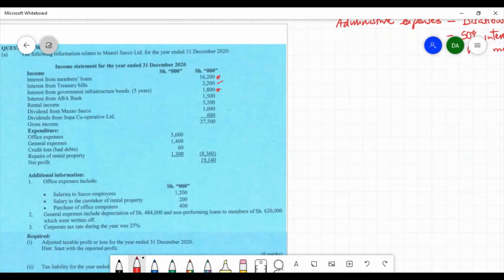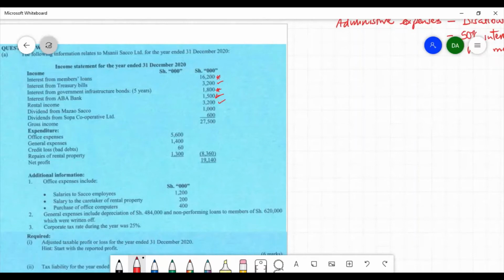Interest from ABA Bank is non-qualifying interest, and therefore this is taxable interest income. Rental income is also taxable, but there are rental expenses which should be deducted from the rental income.